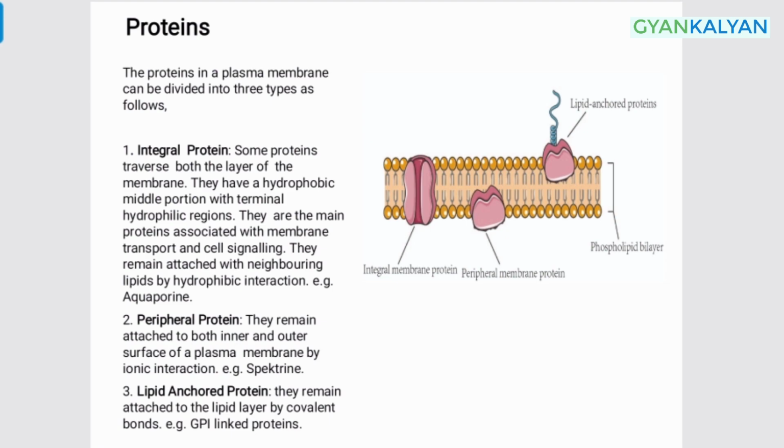Peripheral proteins are those that remain attached to both the inner and outer surface of the plasma membrane via ionic interactions. An example is spectrin present on the RBC membrane. Lipid anchored proteins are those that remain attached to the lipid by covalent bonds. An example is GPI linked proteins.